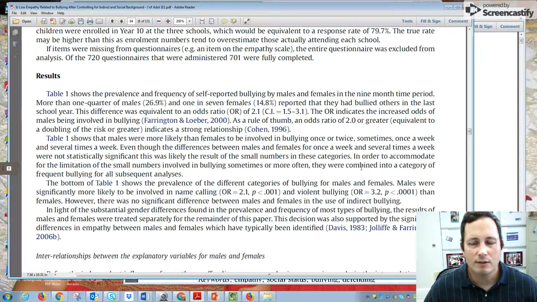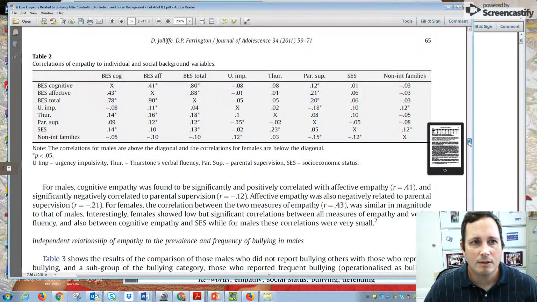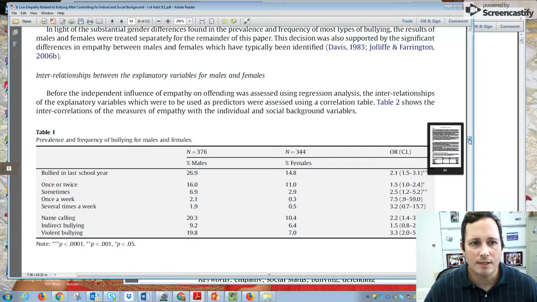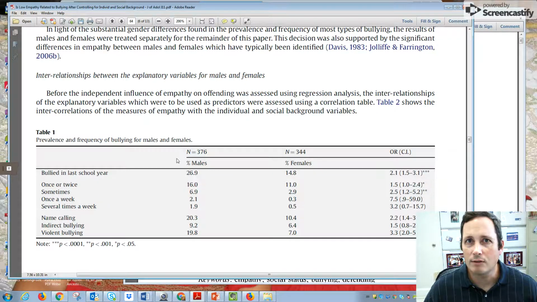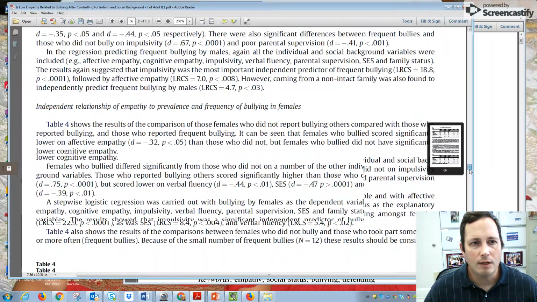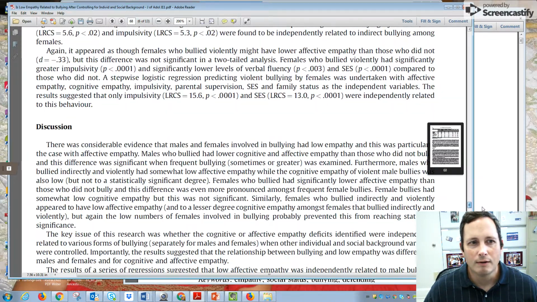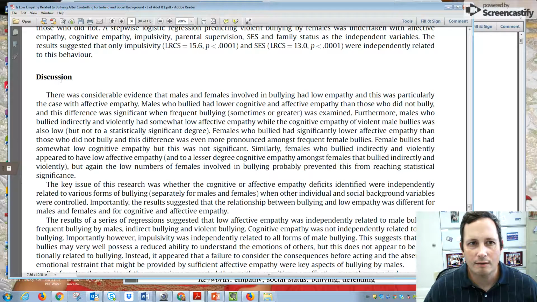And then the results, once again, I'm not really going to pay a lot of attention to, because they'll get into that in the discussion, with the exception that occasionally I will look at some of the tables. So here you have the prevalence and frequency of bullying that occurred in the study. Then I'm going to go on down and down. Quite a bit of findings here. Here it is, the key area: the discussion. The discussion is going to summarize the big findings.